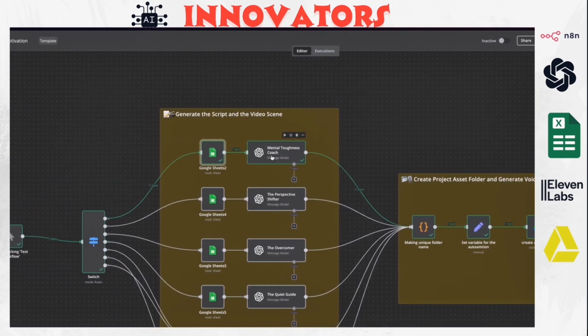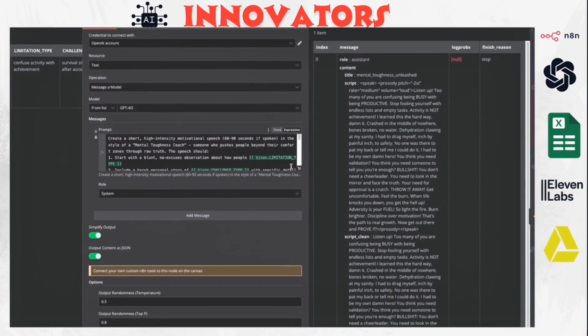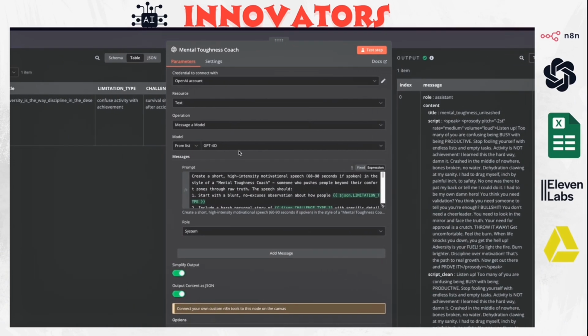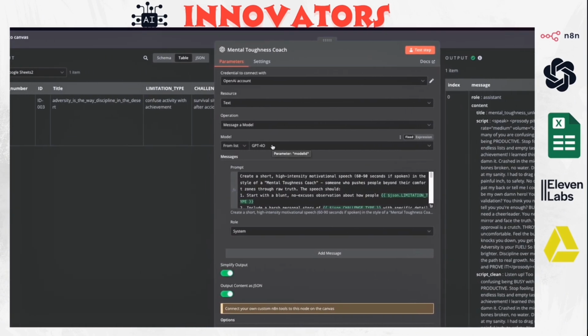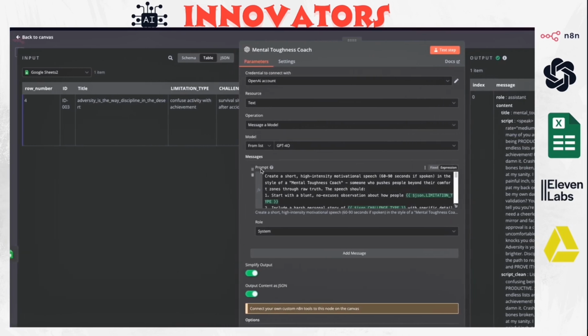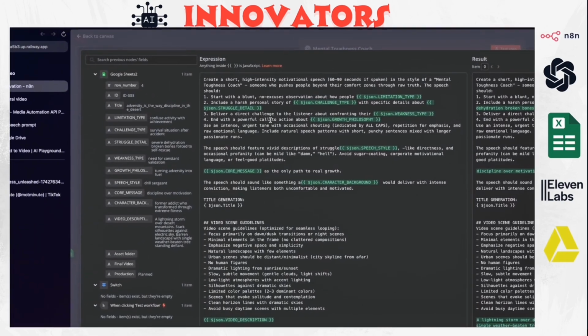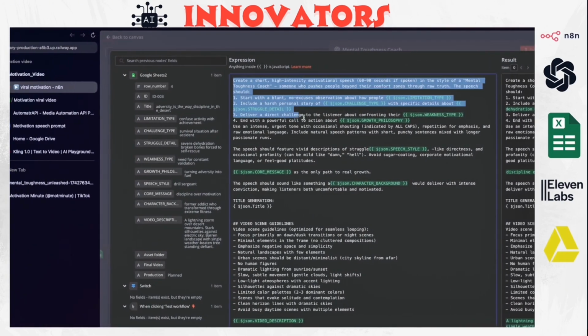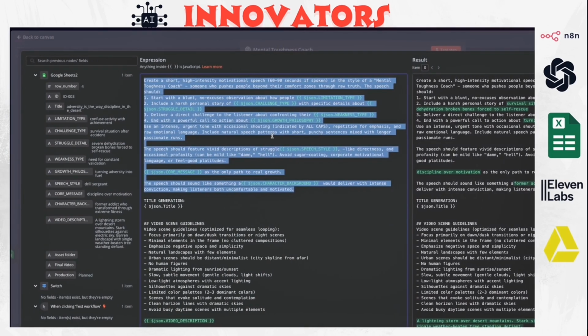The next node is the mental toughness coach prompt. If we look inside here, we're choosing the model GPT-4o and adding a prompt. This prompt is very comprehensive, and it starts with instructions on how to create the script that's going to be sent to ElevenLabs.